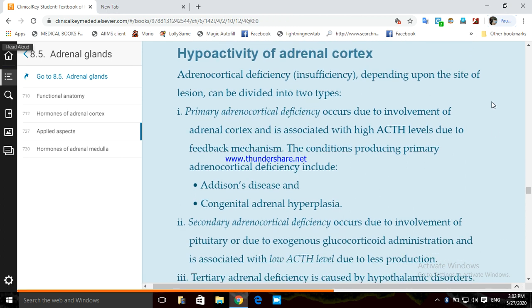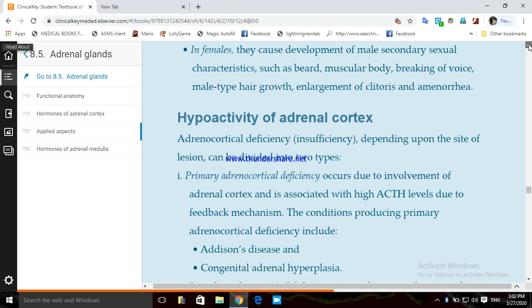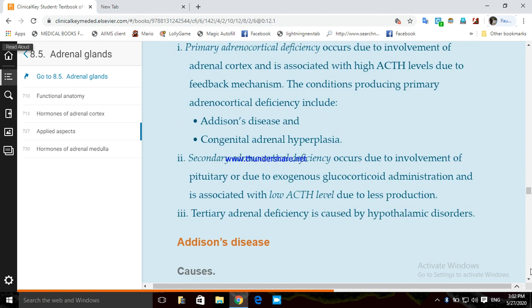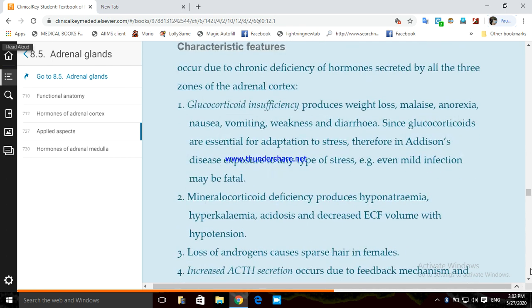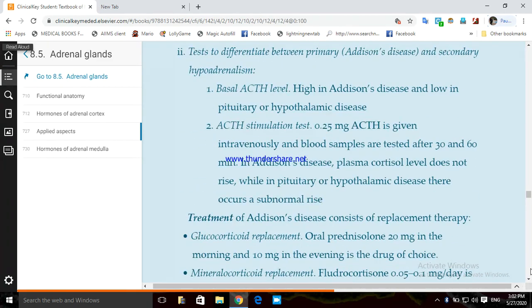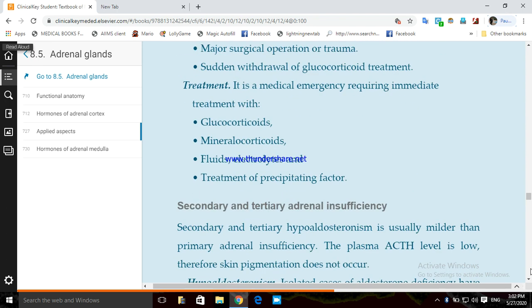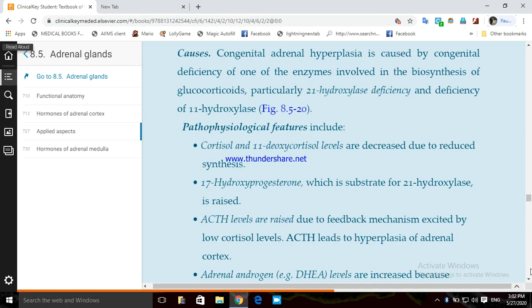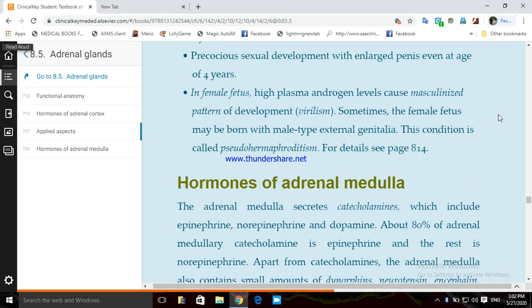Okay. So we will stop here. Hypoactivity we can discuss; let's see how much it is. This is a bit long, so we will put it for the next slide.